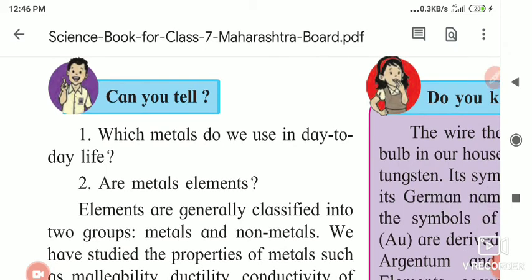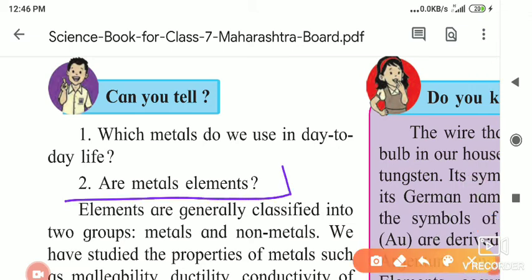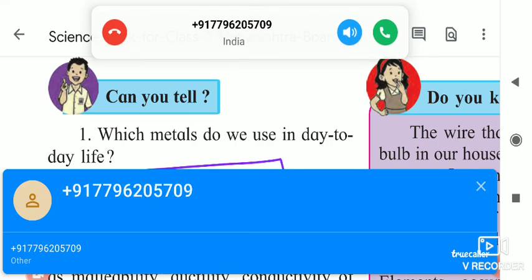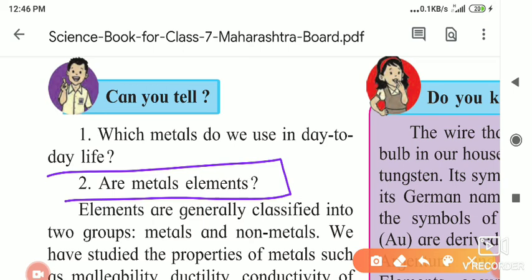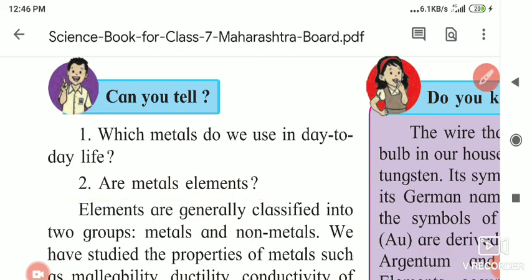These are metal elements. If it is a single element made of a single thing, it is a metal. If we take the example of steel, it is not a metal, it is a mixture. That we will discuss in our next part.